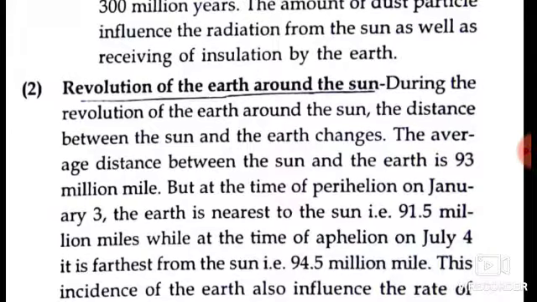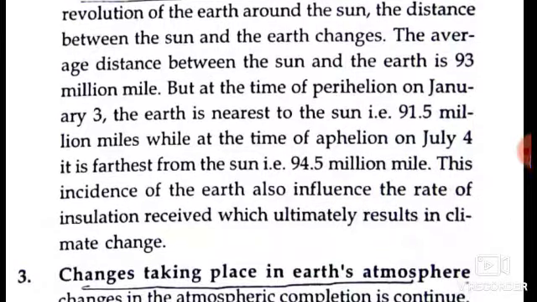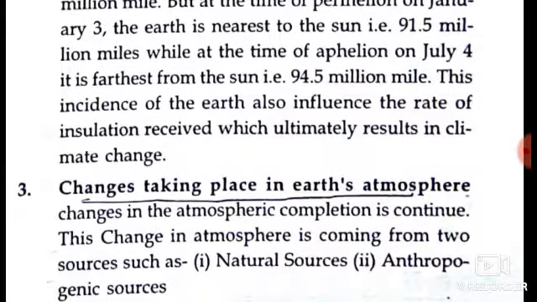Revolution of the Earth around the Sun. During the revolution of the Earth around the Sun, the distance between the Sun and the Earth changes. The average distance between the Sun and the Earth is 93 million miles, but at the time of perihelion, on January 3, the Earth is nearest to the Sun, that is 91.5 million miles. Well, at the time of aphelion, on July 4, it is the farthest from the Sun, that is 94.5 million miles. This position of the Earth also influences the rate of insolation received, which ultimately results in climate change.